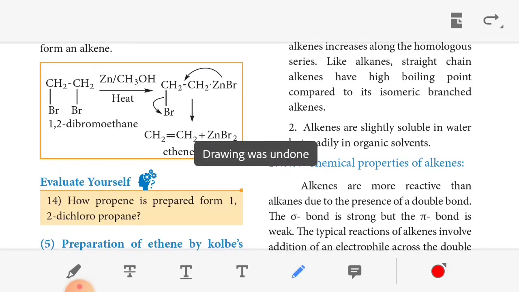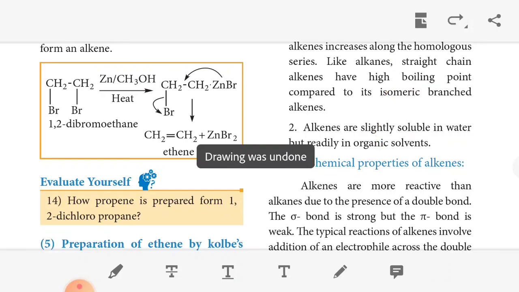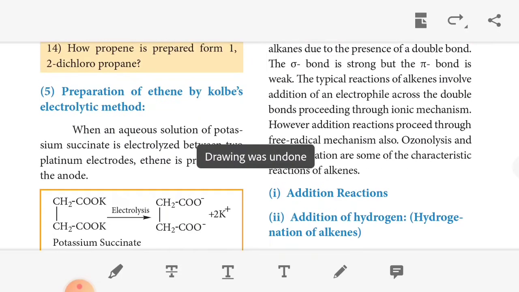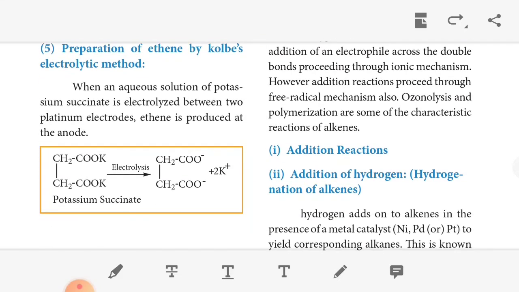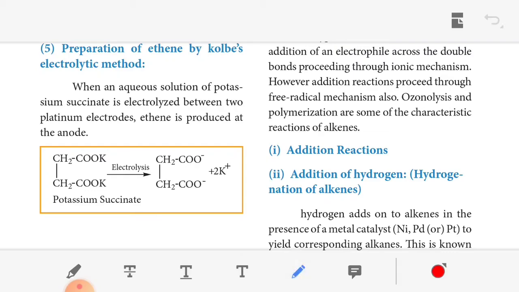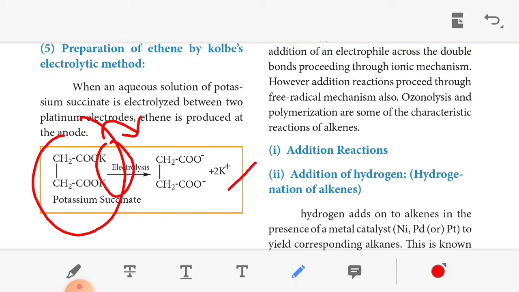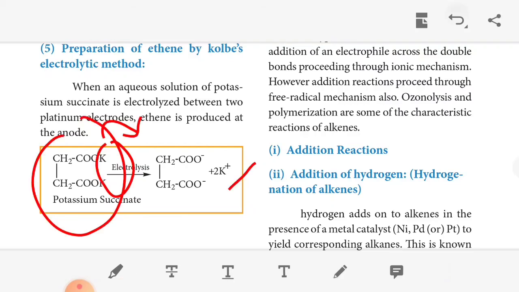Then the next method, preparation of ethene by Kolbe's electrolytic method. Already we prepared alkane molecules also by Kolbe's electrolytic method. An aqueous solution of potassium succinate is electrolyzed between two platinum electrodes. Ethene is produced. In the potassium succinate electrolysis, we get CH2COO minus, CH2COO minus. Here the two potassiums are removed, so 2K plus. This is called potassium succinate, to get an alkene.